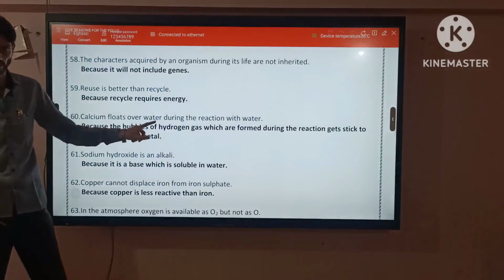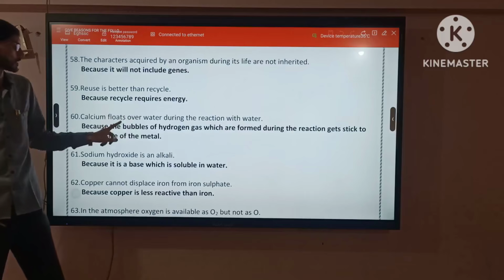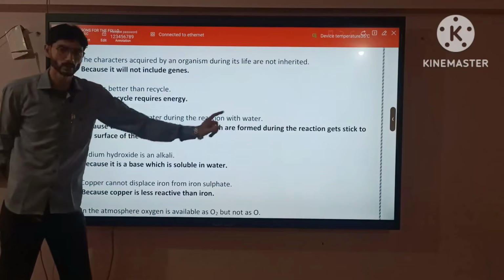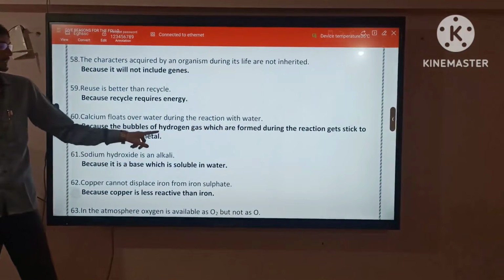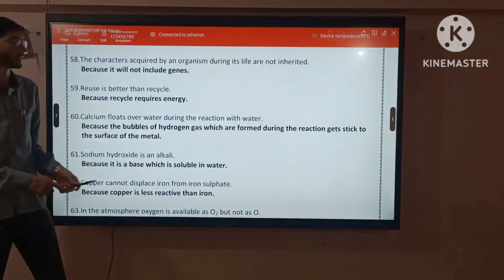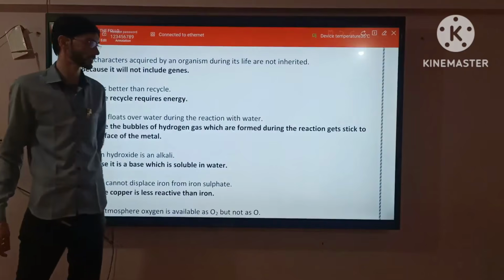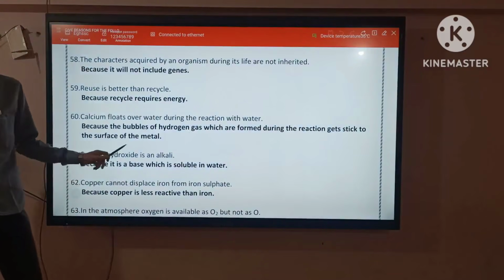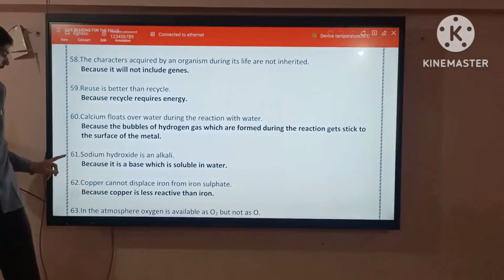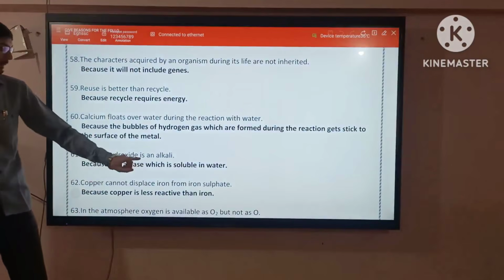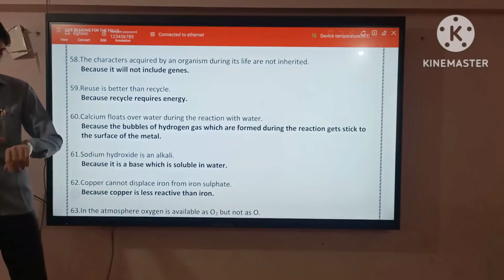Calcium floats over the water. Calcium floats over the water during the reaction with water because bubbles of hydrogen gas, which are formed during the reaction, stick to the surface of the metal. Next, sodium hydroxide is an alkali because it is a base which is soluble in water.